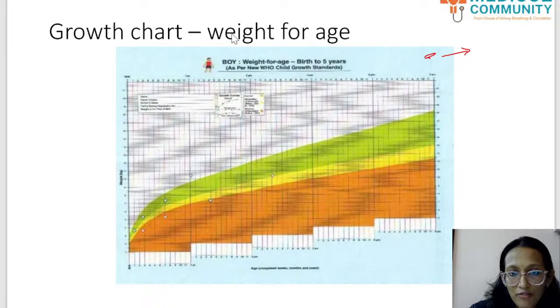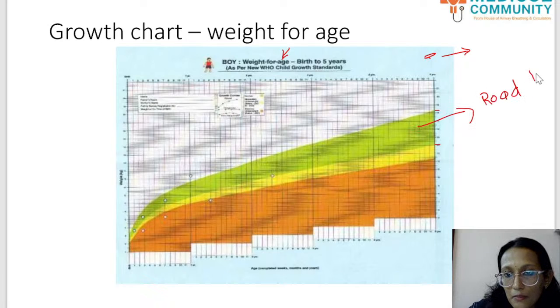This is the growth chart for boys. Weight for age growth chart, which is seen in the Anganwadi. So as you can see, this green color is what is called the road to health, which means the child should come within this area.